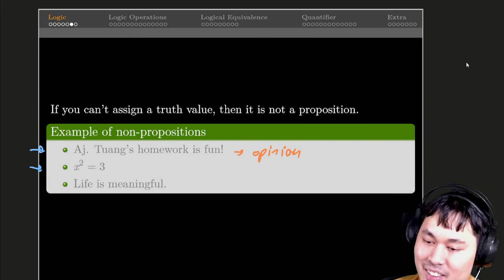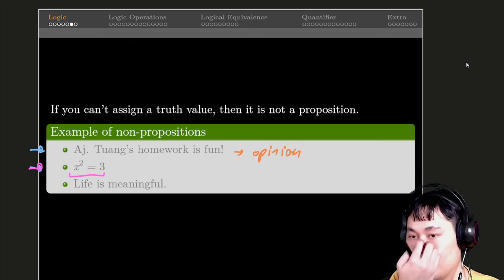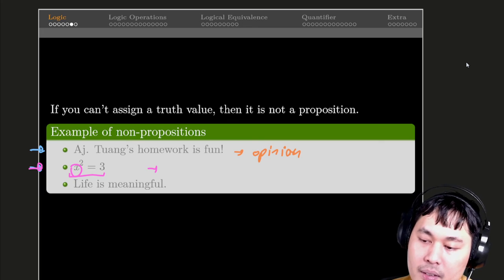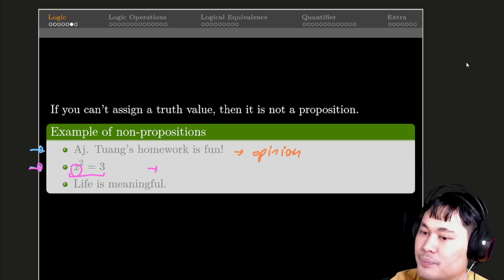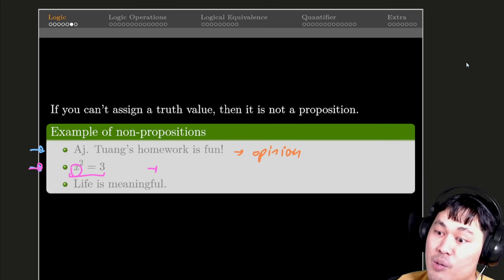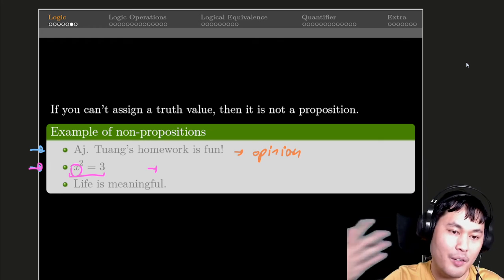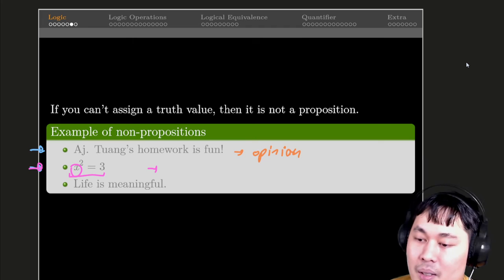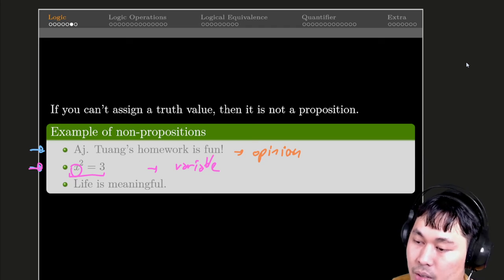The second one is x squared equals 3. It looks like a proper mathematical statement, right? But the thing is, we don't know x yet. We say something is equal to 3, but what is that thing? What if I say the value is 3? You might ask, what value of what? Something is missing from that sentence. It's incomplete. So it's not a proposition because it has a variable.